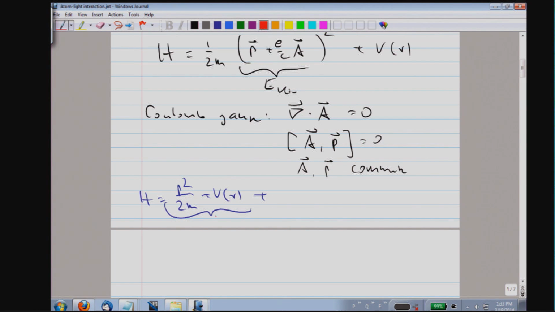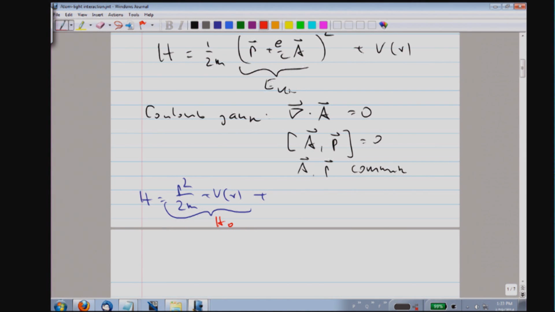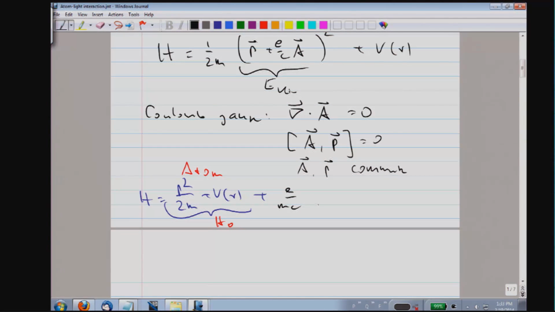This is, we call it H naught, and we assume that the Coulomb potential of the nucleus, which eventually gives the electronic structure of the atom, is included here. So this is the Hamiltonian part, which describes the structure of atoms. And then we have two terms which couple to the electromagnetic field. So this is P dot A or A dot P. It doesn't matter in the Coulomb gauge. We call this the interaction Hamiltonian.